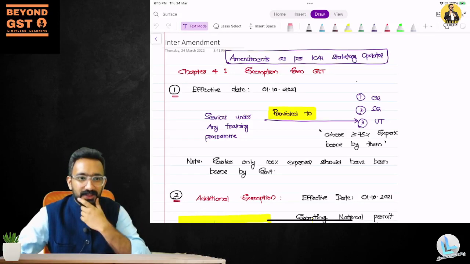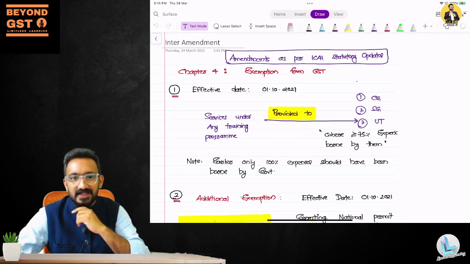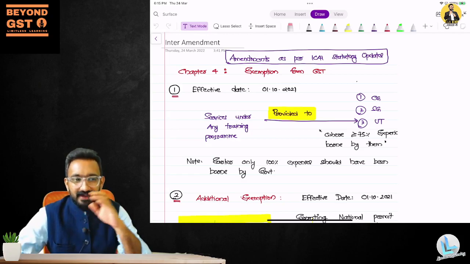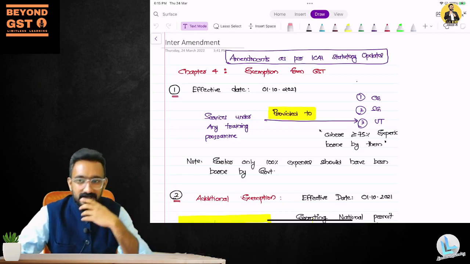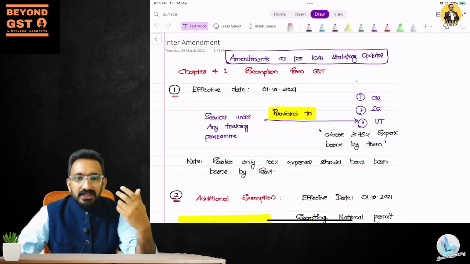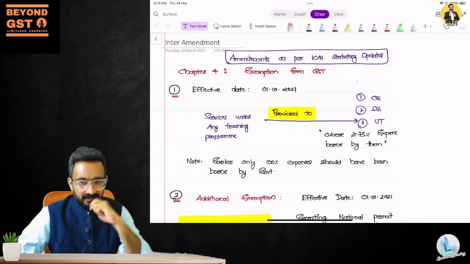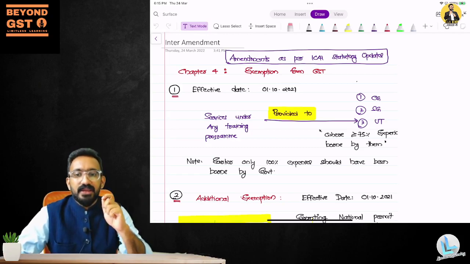Let's get started with what the amendments are for your indirect tax paper. That's the 40 marks paper, compared from the last exam to this exam, and which is not there in your ICAI textbook. There can be a little confusion that all of you can have. The reason why I am saying that there could be a little confusion is that if you look at your